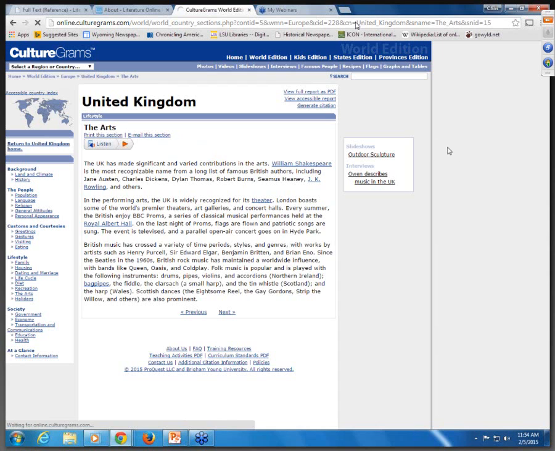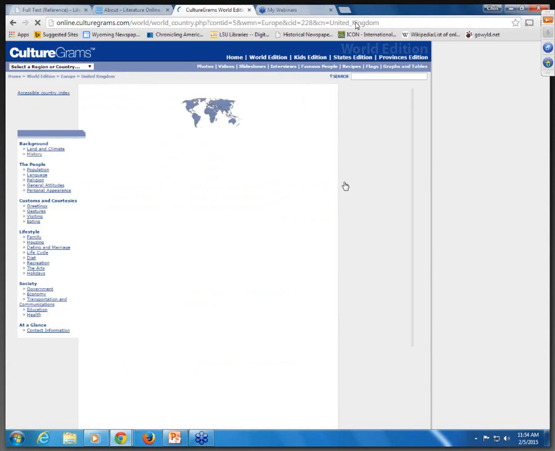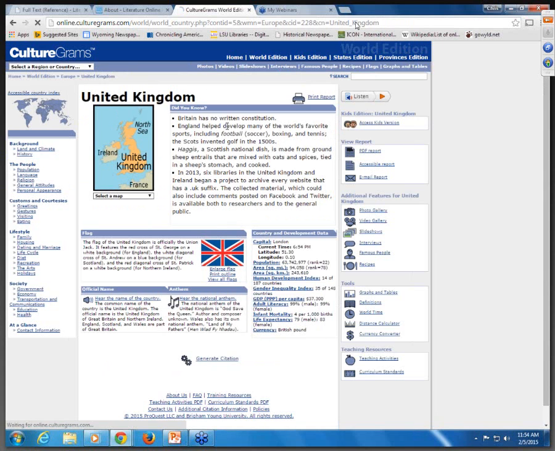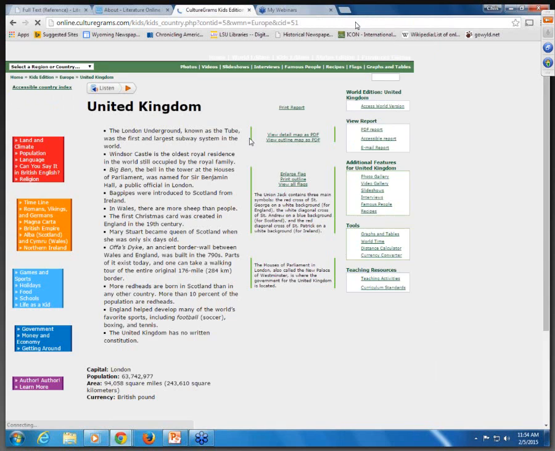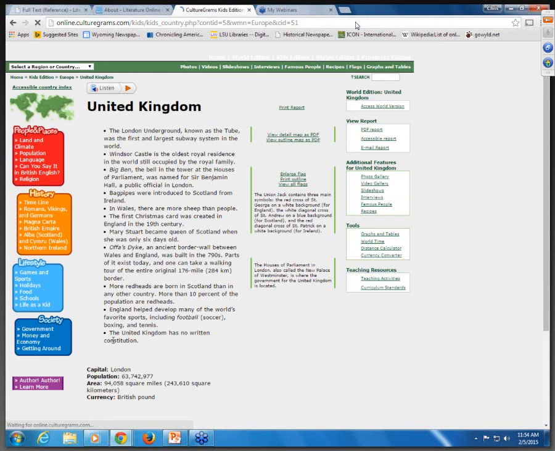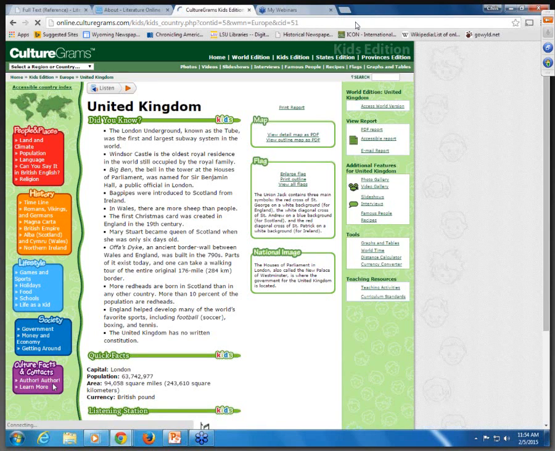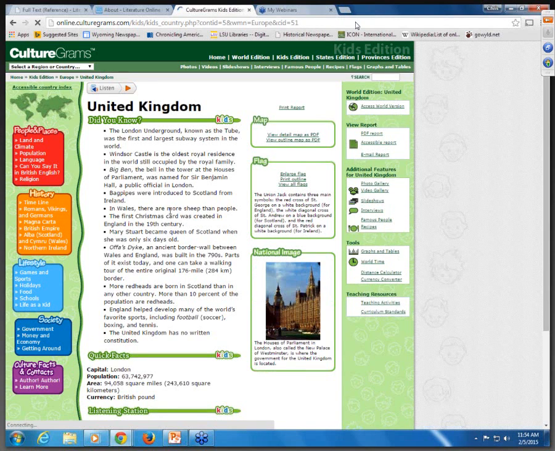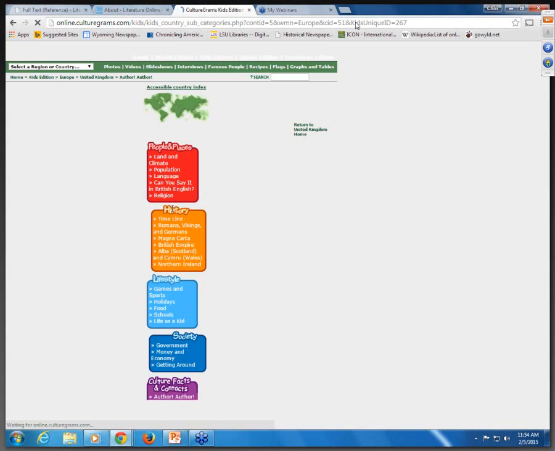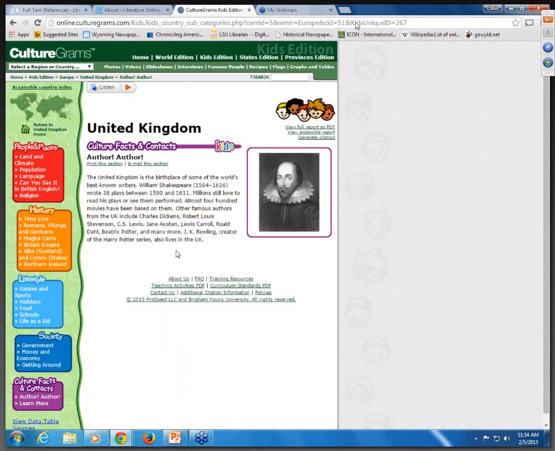If you go to the one for kids, which is also linked here on the main page of the World Edition, on the bottom left, below all the people, places, history, life as a kid, there's one called Author that includes information about Shakespeare.